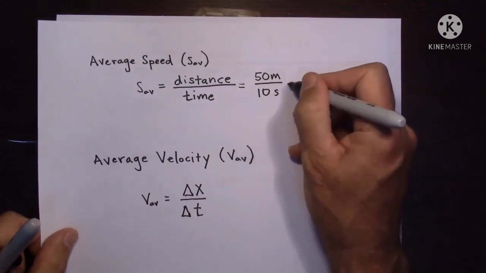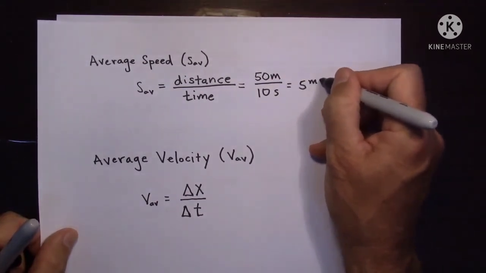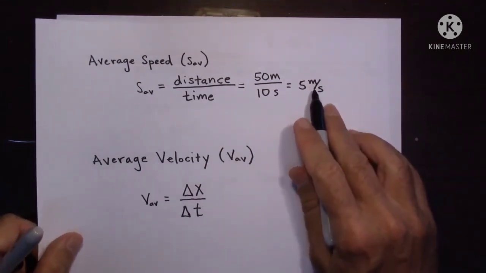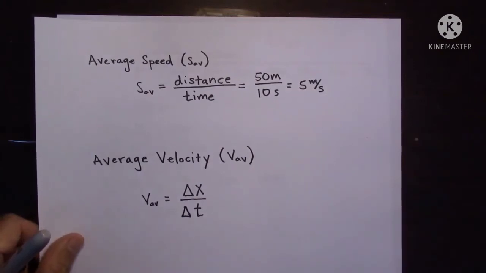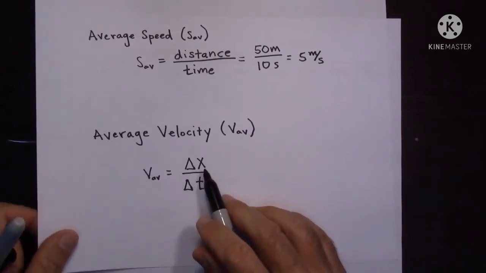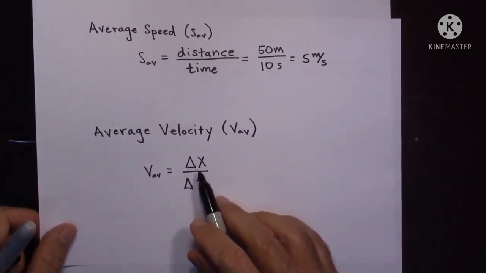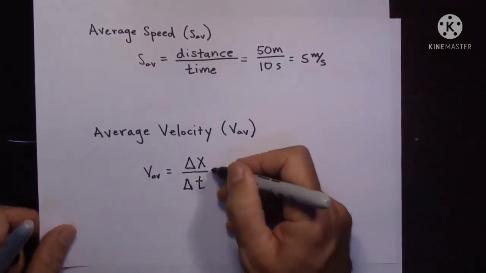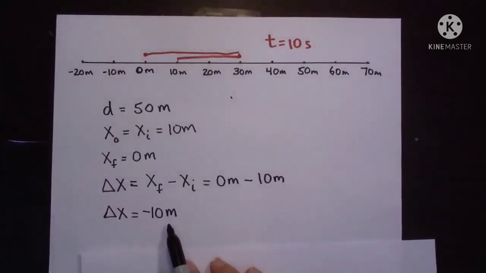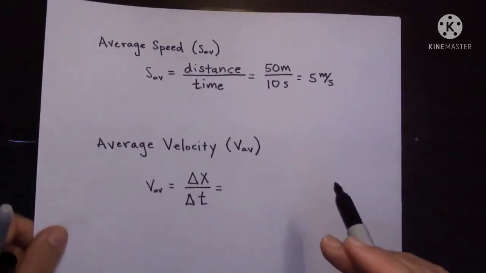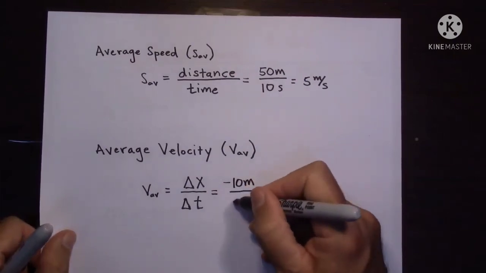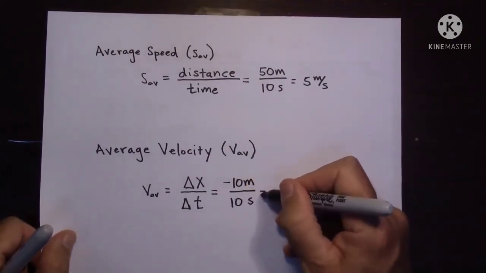Suppose, see here, what distance did we get in the previous example? 50 meters. And what is the time we took? 10 seconds. Now what will be the average speed? Total distance by total time gives you 5 meter per second. Now take the example of average velocity. Average velocity gives you displacement by time. What is the displacement we got in the previous example? Minus 10 meter. Take it with the sign itself, minus 10 meter by time 10 seconds.